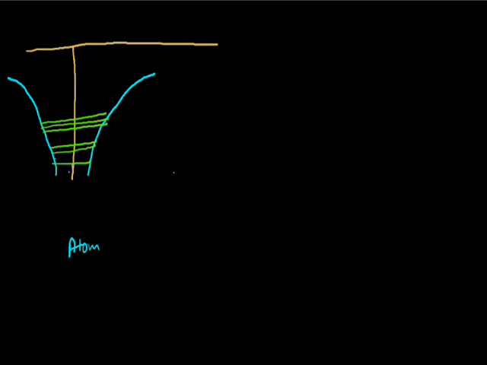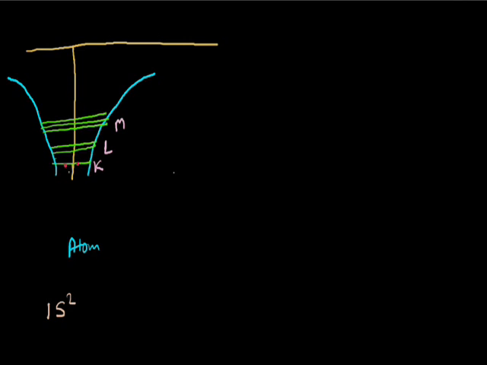We will name these K, L, M. In K, how will the atom arrange its electrons? 1s2. Two electrons will be there in the K series.